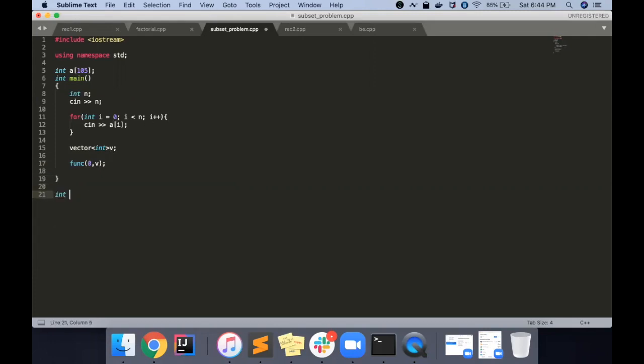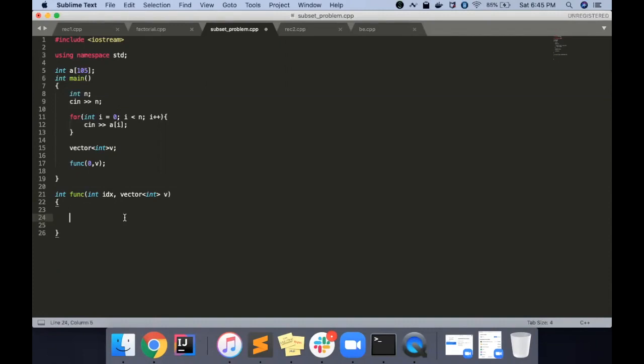Now let's write the main code, which is the function. This is my index and this is my box. Let's suppose we'll write a terminating condition later. What we discussed is we can either choose the number at this index, or not choose it. Let's say we are not choosing it.